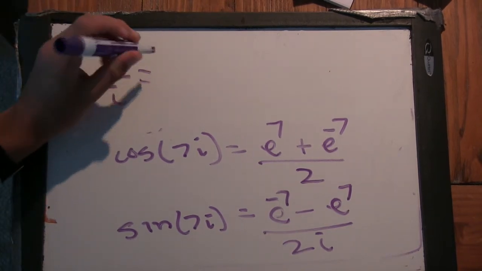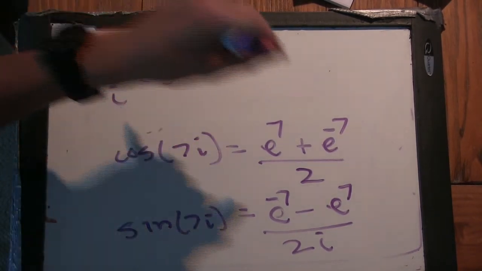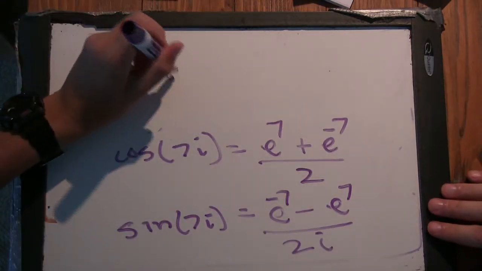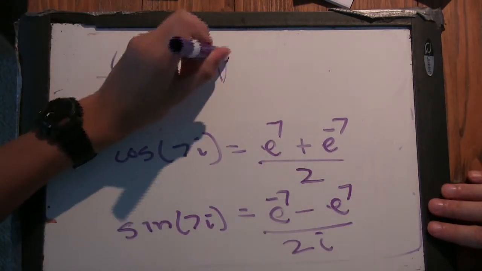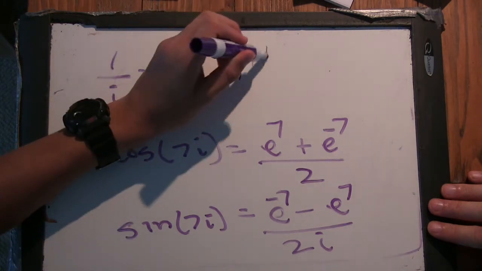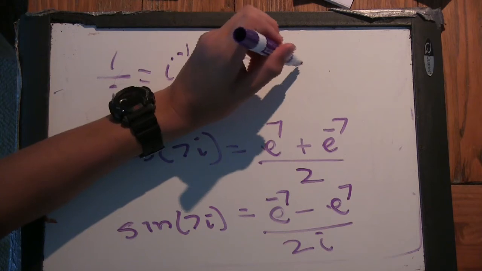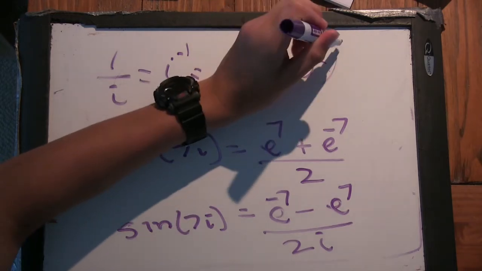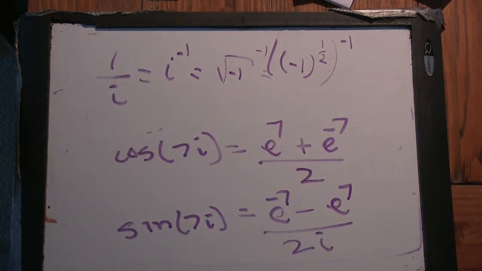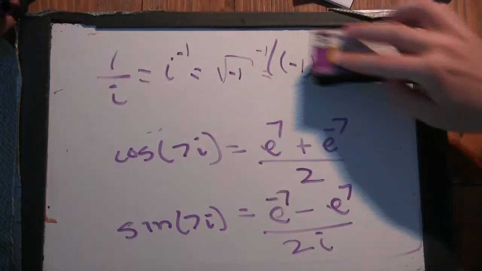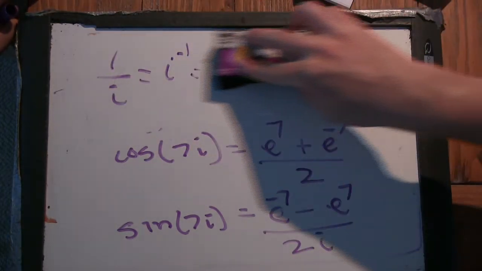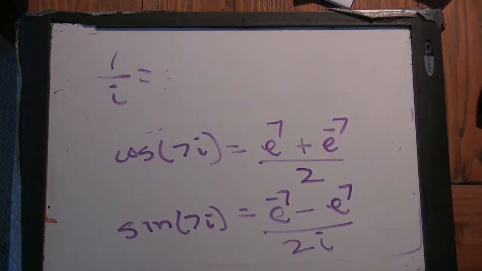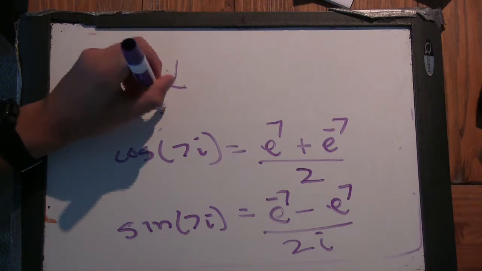It's i to the minus 1, which is the square root of minus 1 to the minus 1, which is minus 1 to the 1/2 to the minus 1. You're making it harder than it needs to be. So it's 1 over root minus 1.